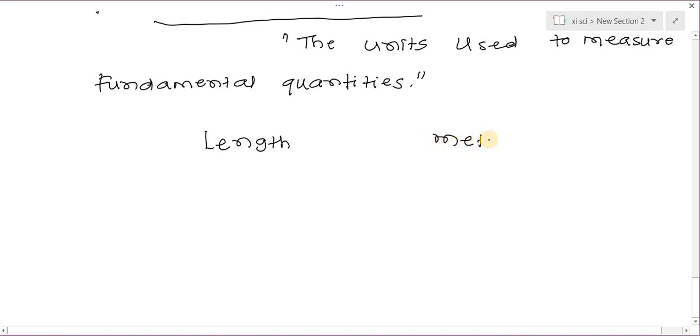The fundamental unit used is meter, and the symbol is m. The second fundamental quantity is mass. The unit used is kilogram, and the symbol is kg.